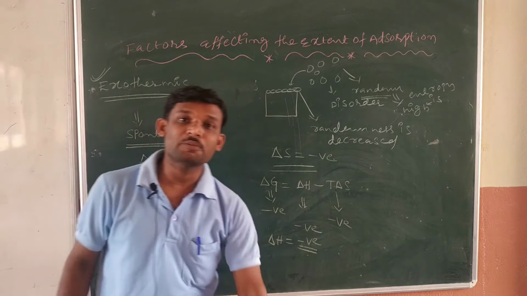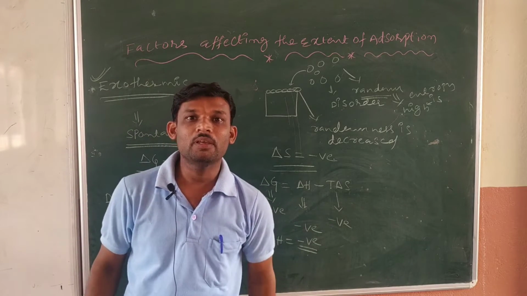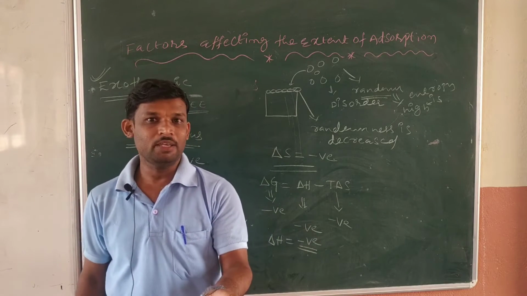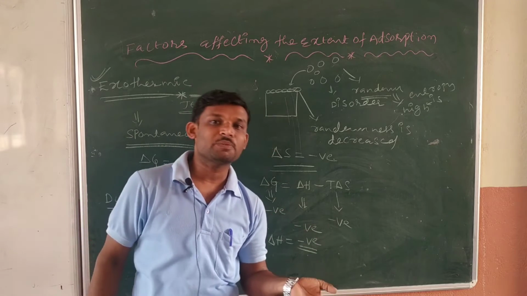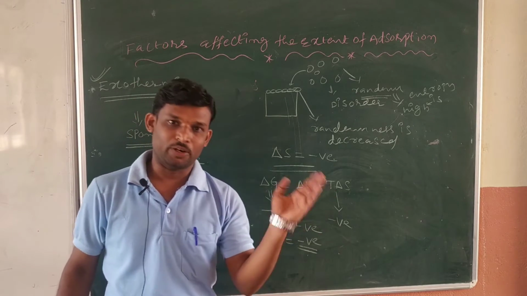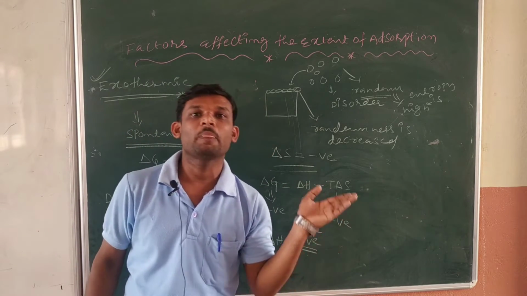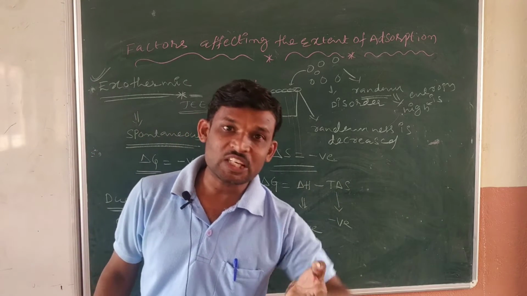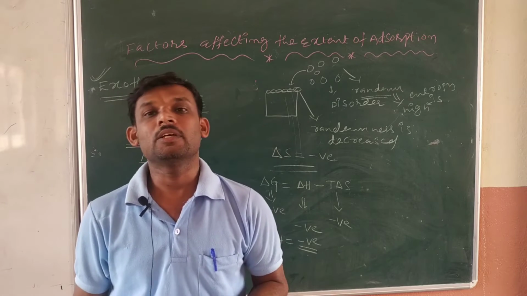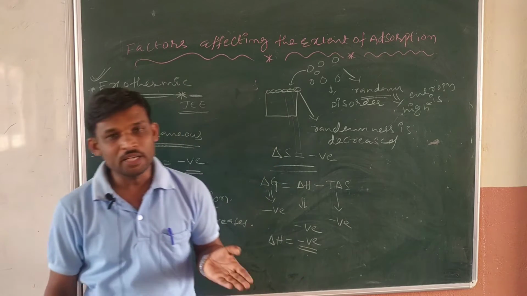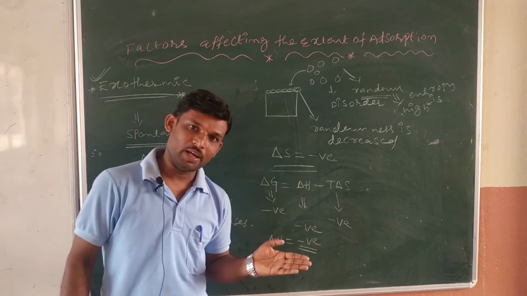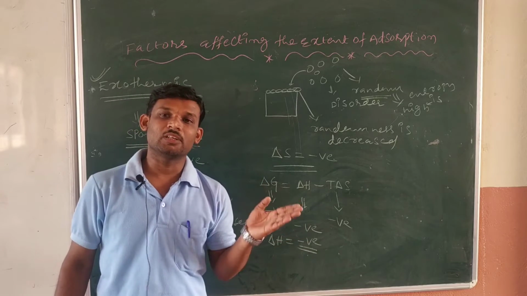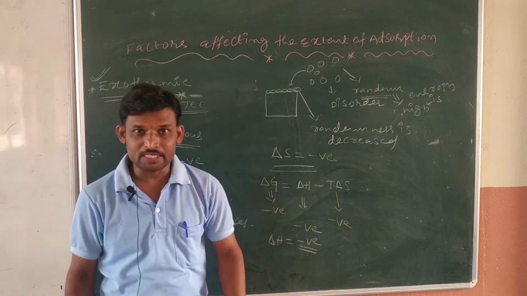In chemical adsorption the enthalpy is high, whereas in physical adsorption the enthalpy is less. In physical adsorption it is 20 to 40 kilojoule per mole, but in chemical adsorption it is 80 to 240 kilojoule per mole. We discussed that in the previous class.